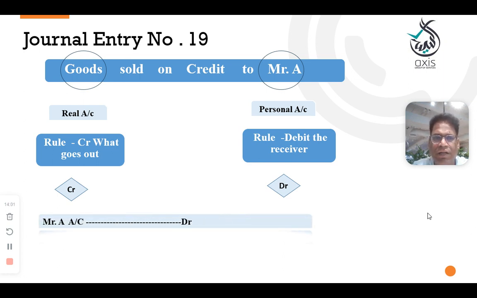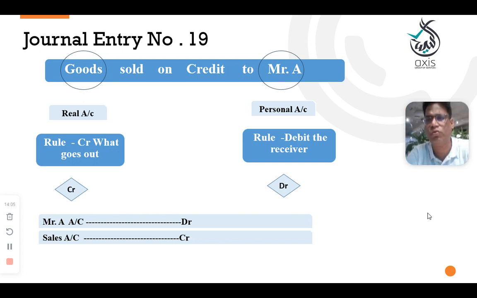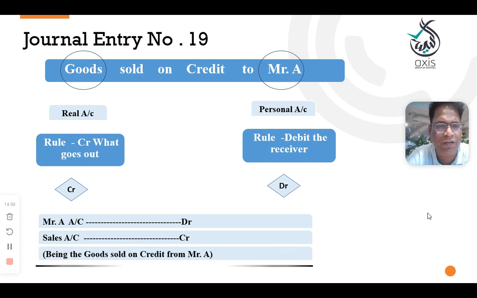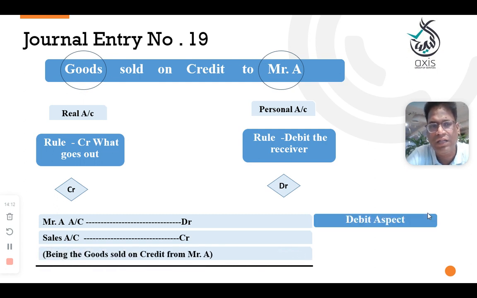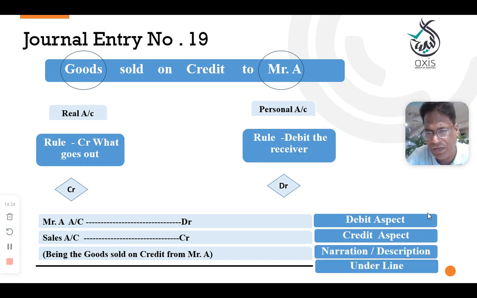Mr. A account debit to sales account credit. When goods go out, you need to record it as sales. And the narration is being goods sold to Mr. A, and underline. The debit aspect is Mr. A because Mr. A is the receiver. Goods is a real account. Credit aspect: goods are going out, and that's why sales is a credit account. Narration and underline.